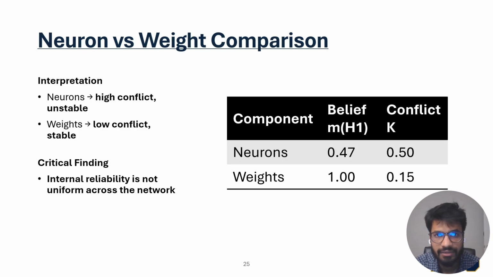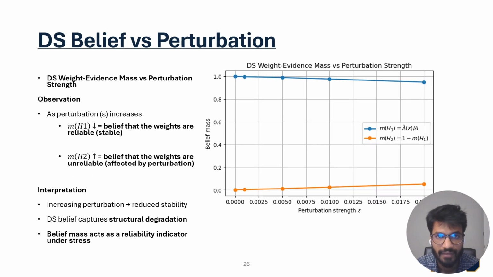This slide directly compares neurons and weights. The neuron level belief is around 0.47 with conflict around 0.50. This shows that neurons are unstable and internally conflicting. In contrast, weights have belief close to 1 and conflict around 0.15. This shows that weights are much more stable. The critical finding is that the internal reliability is not uniform across the network. This supports the need for component-specific reliability modeling instead of one-size-fits-all pruning.